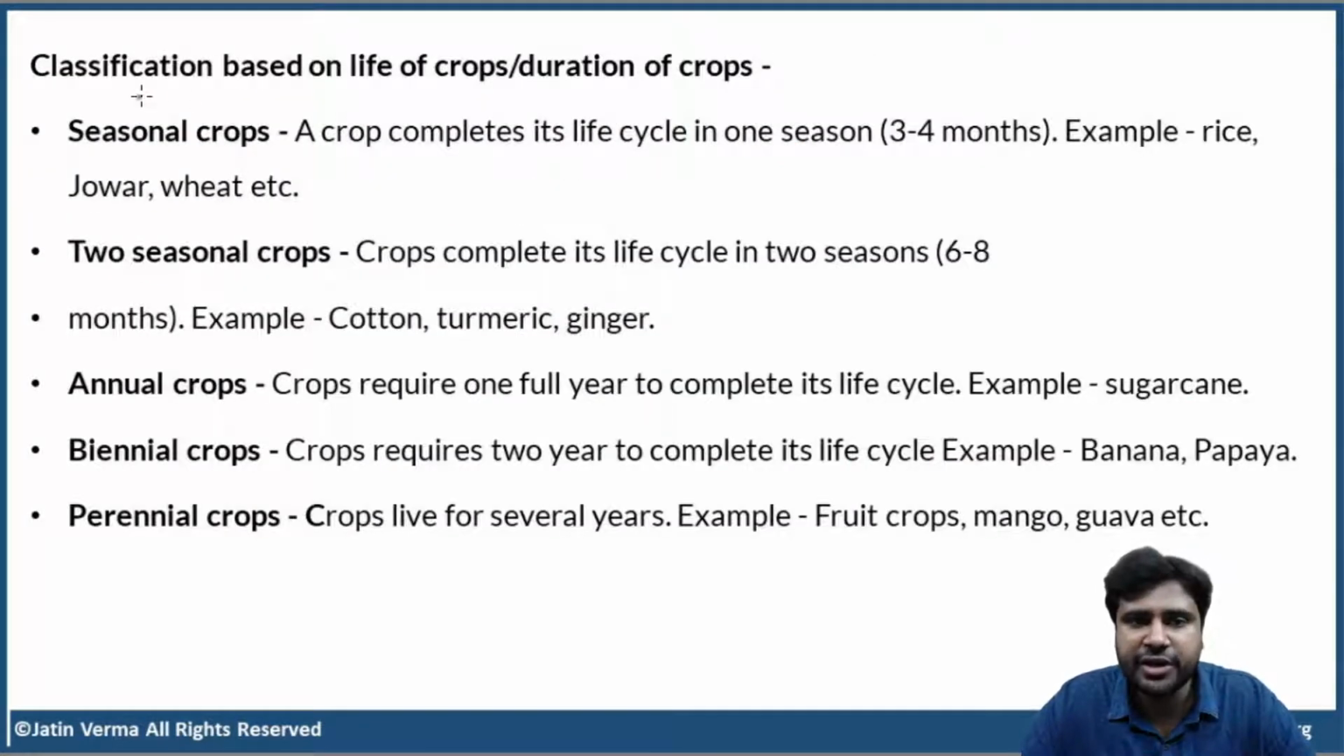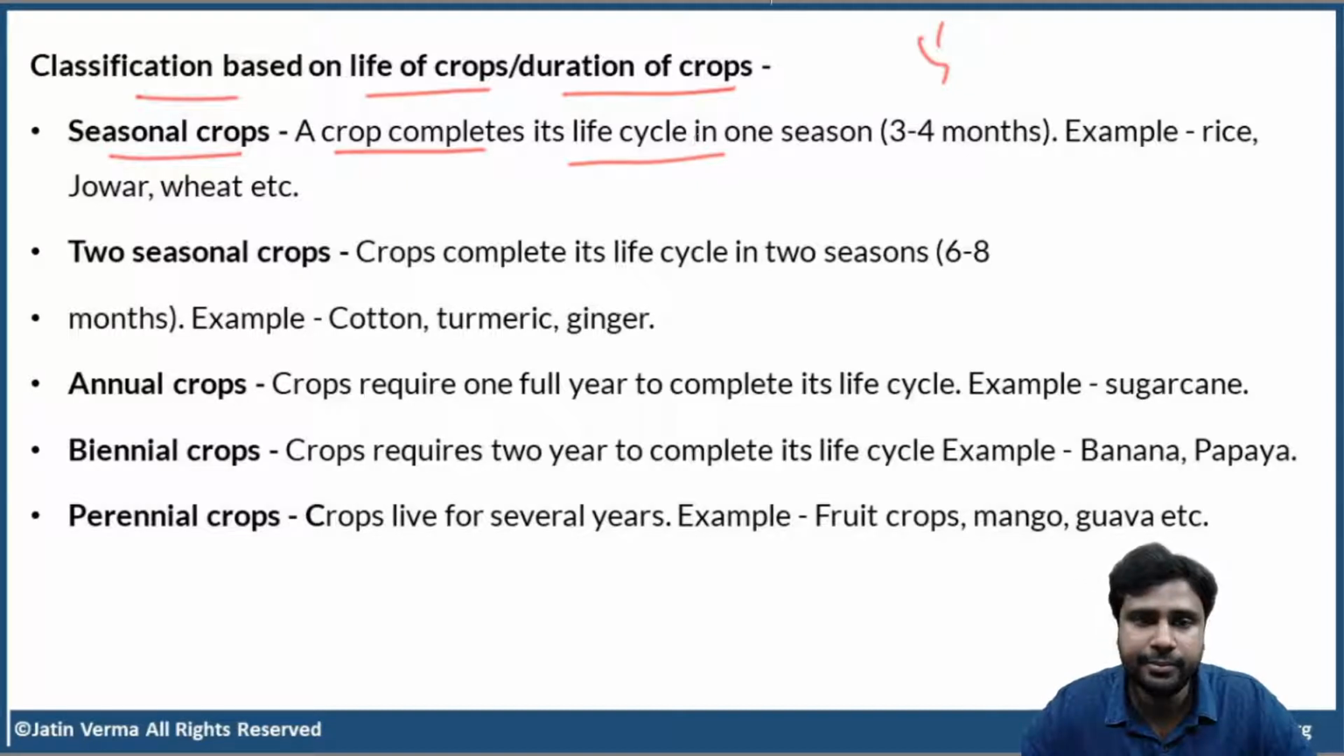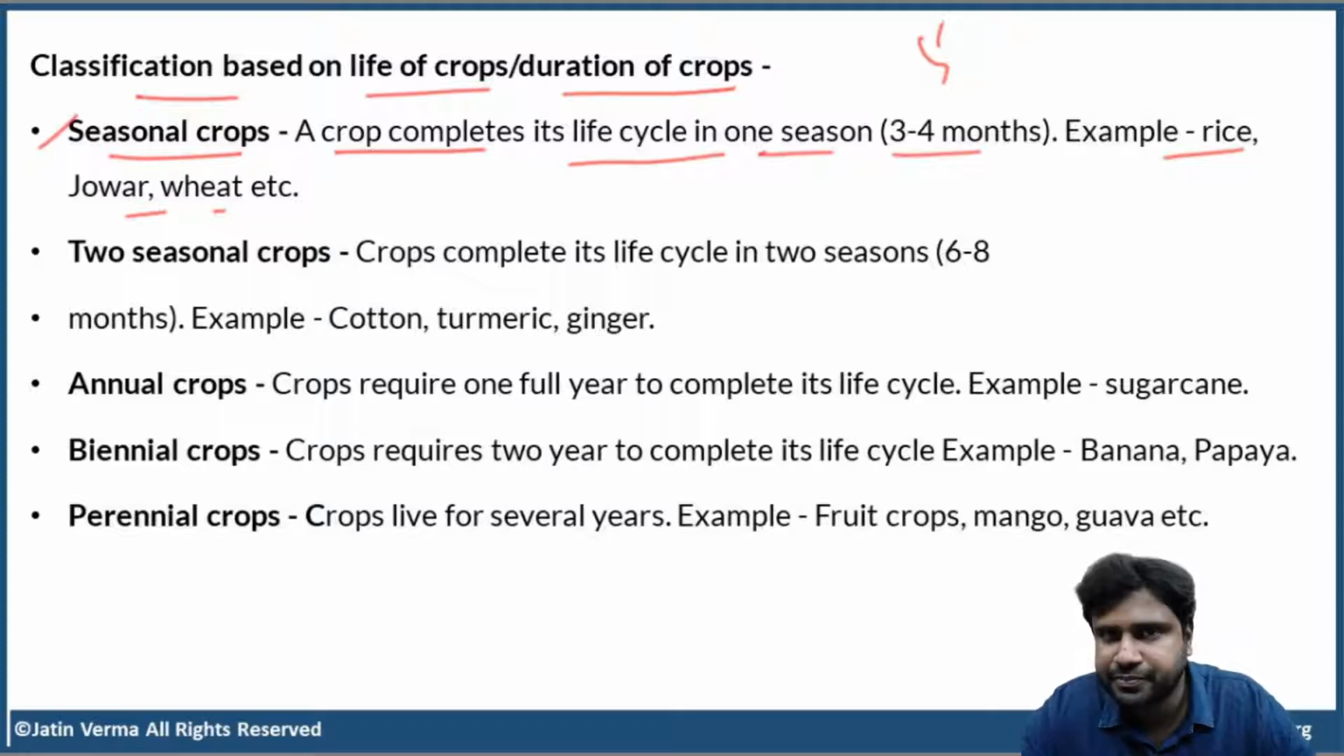Now, classification of crops based on the life of crops or the duration of crops. First, you have seasonal crops. That means a crop completes its entire life cycle, from germination till giving us the product, in one season. That is 3 to 4 months. For example, rice, jowar, wheat, all these are seasonal crops.